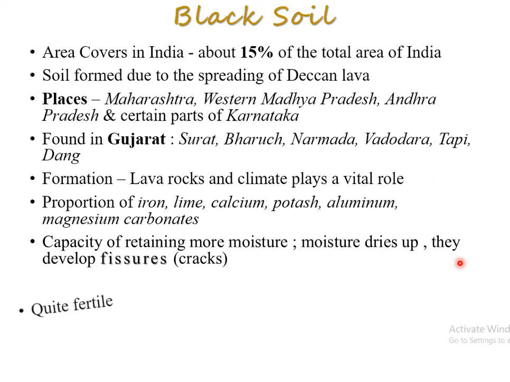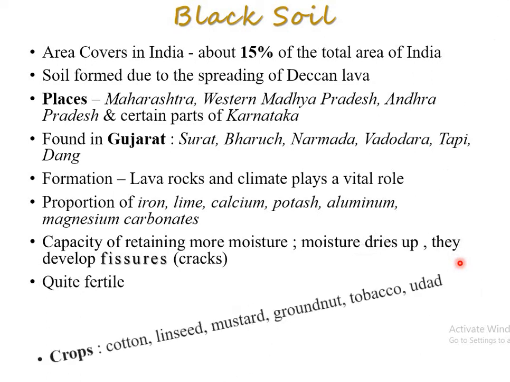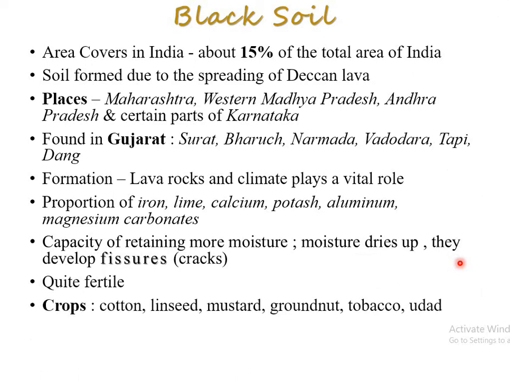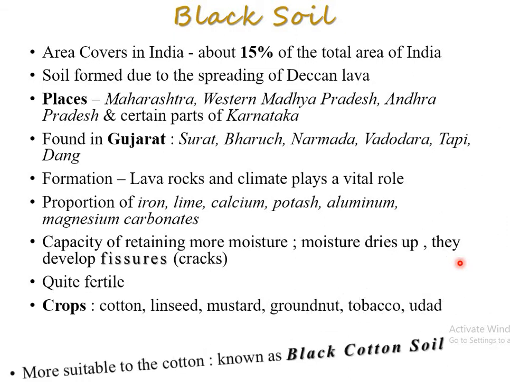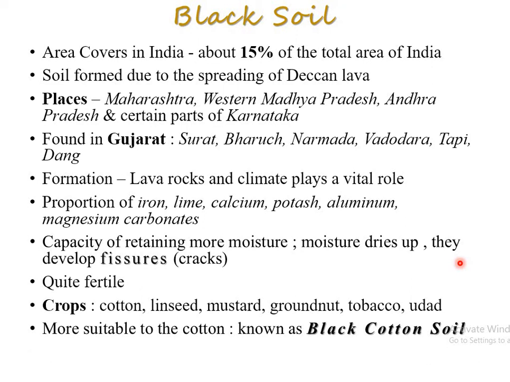Crops. One more thing is quite fertile, I told you earlier. Crops: cotton, linseed, once again mustard, groundnut, tobacco, urad dal, right? Urad is grown in this one, and as it is more suitable for cotton, the soil is also known as black cotton soil. Keep in mind this particular point.